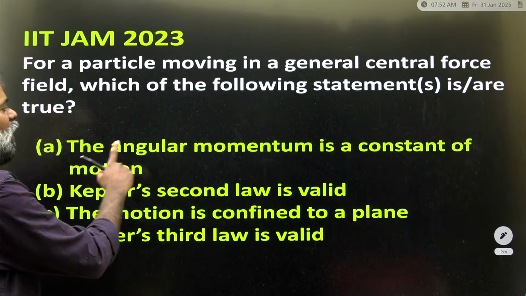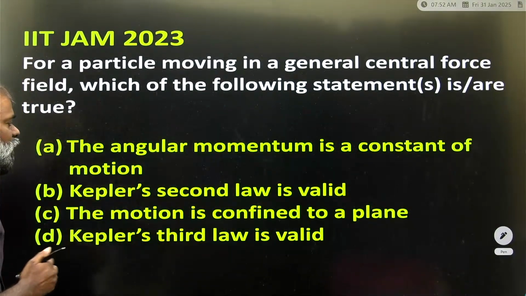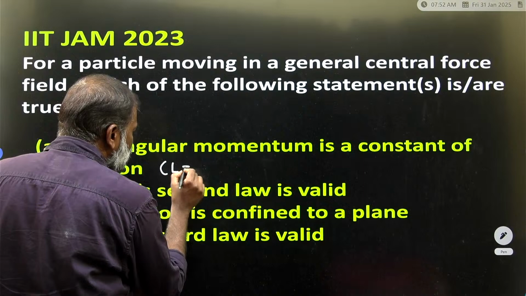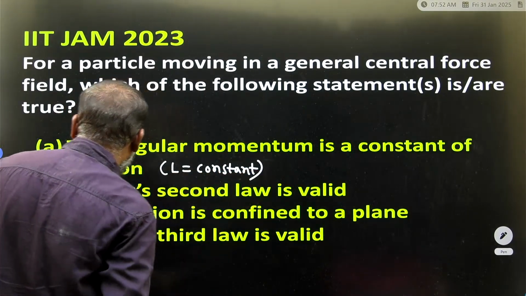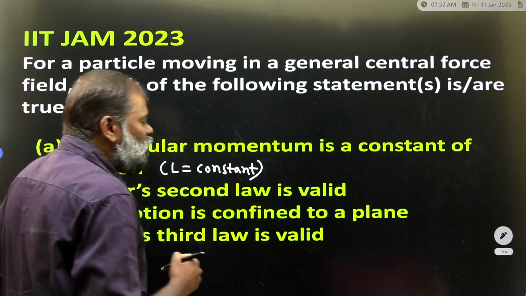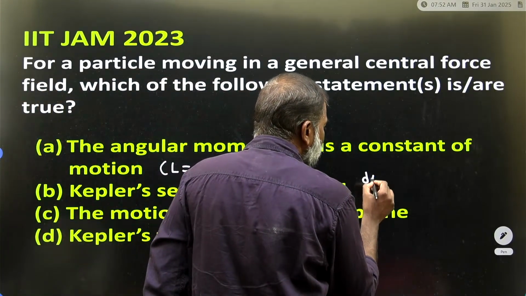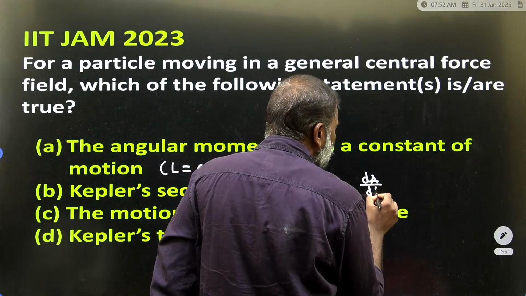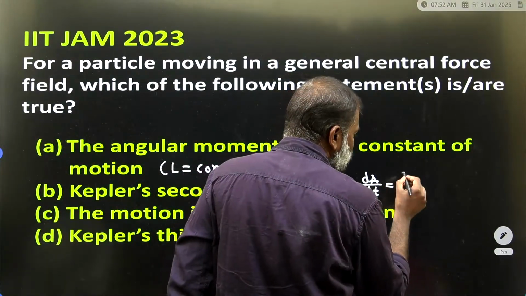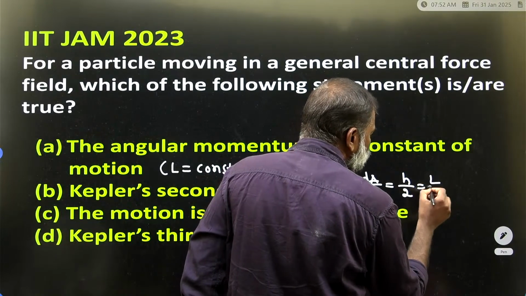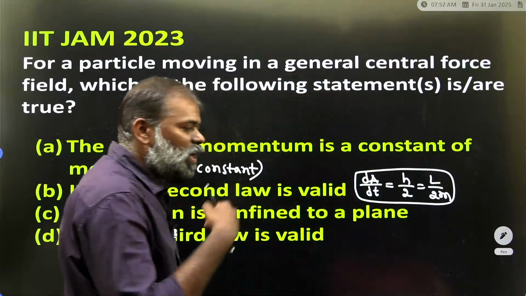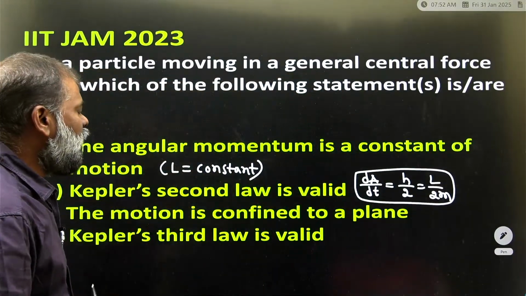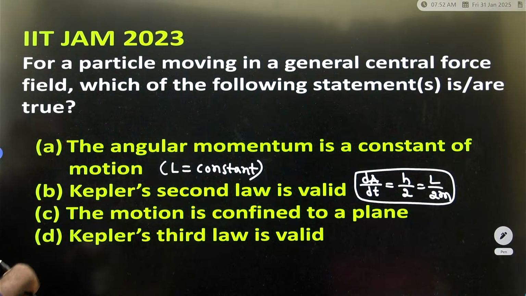First, you have to see the options. Option one: the angular momentum is a constant in the motion, under the central force. Option two: Kepler's second law is valid. What is Kepler's second law? dA by dt is equal to h by 2, or L by 2m. The areal velocity sweeps out equal areas in equal times. So that is Kepler's second law.